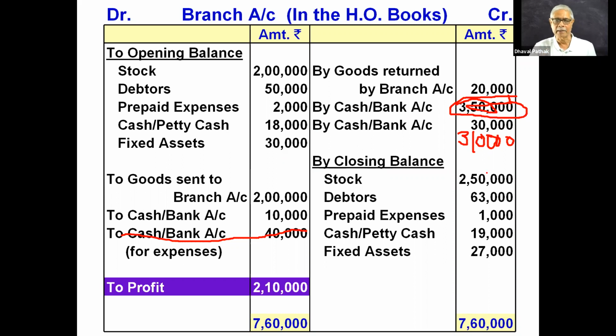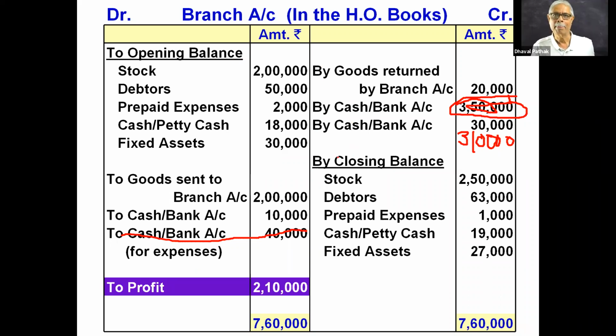So how many styles of accounting for expenses are suggested to you? First, expenses paid by HO, exactly equal to the expenses directly paid by HO for the branch. Second, cash sent to the branch exactly equal to expenses, or cash sent is more than expenses and the balance is left. What is the third option? The third option is no cash is sent, the payment is made by the branch manager out of the sales proceeds. Is it clear? Is it clear to you people? Yes, sir. Okay.